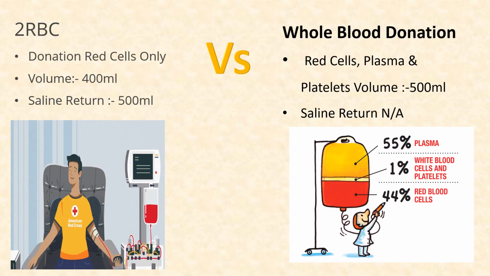So, if we are taking a double RBC donation or a whole blood donation, which is beneficial? So, let's look into it. In double RBC collection, they will only donate the red cells, and the volume is 400, and there is a saline return of 500 ml. Whereas in whole blood donation, the donor is donating red cells, plasma, and platelets, 500 ml, and there is no saline return.